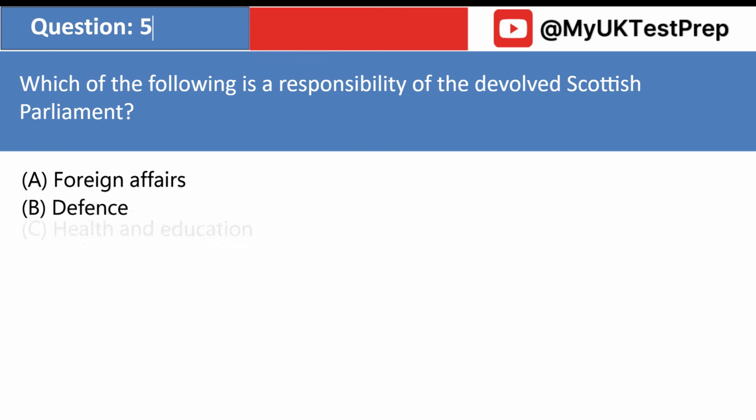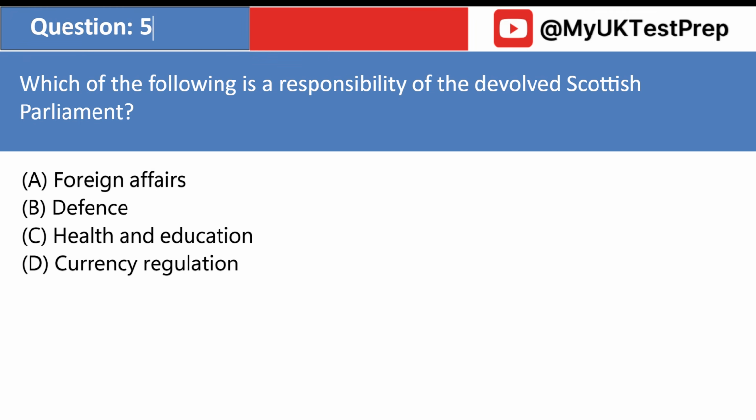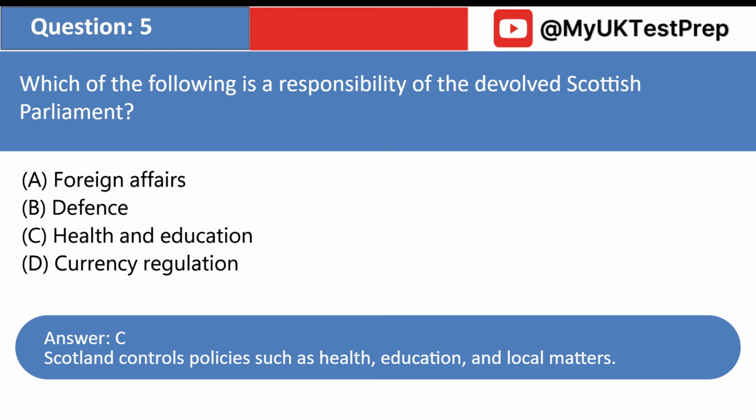Which of the following is a responsibility of the devolved Scottish Parliament? A. Foreign Affairs. B. Defence. C. Health and Education. D. Currency Regulation. Answer: C. Scotland controls policies such as health, education, and local matters.